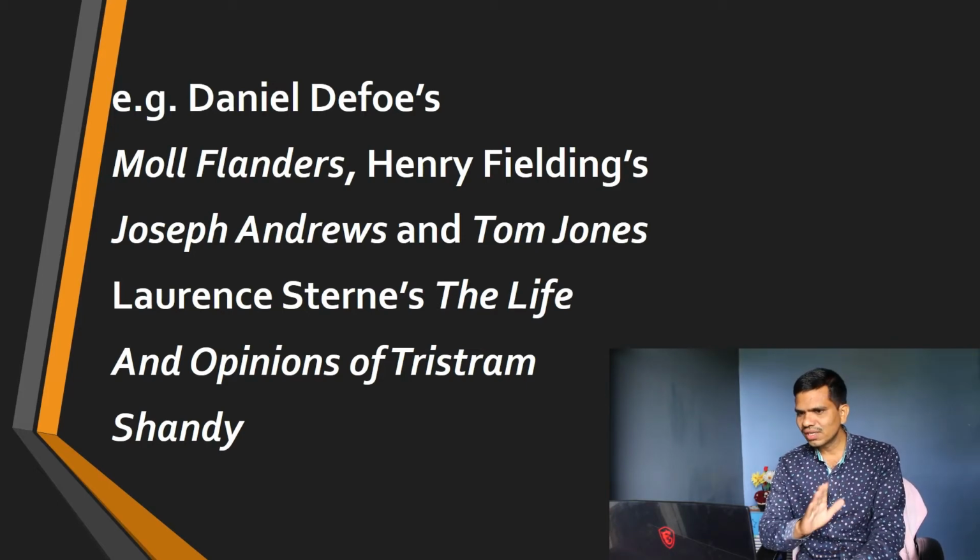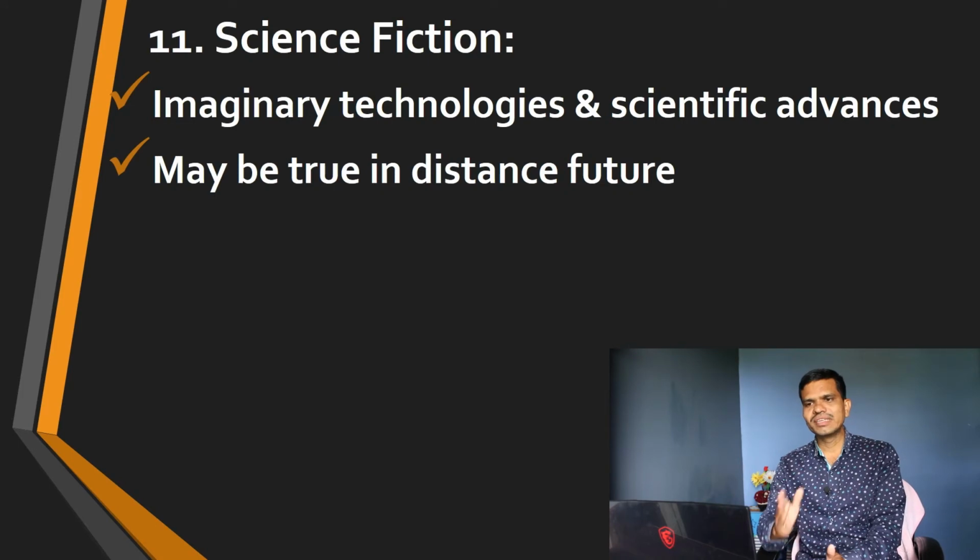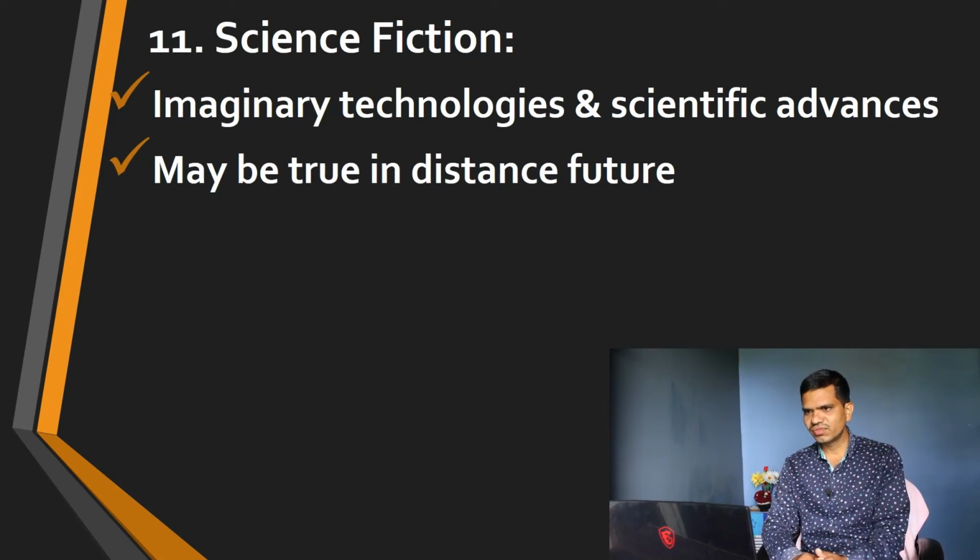Of Laurence Sterne's we have The Life and Opinions of Tristram Shandy, which is famous simply as Tristram Shandy, and it is composed in second person point of view. Very complex narration is used in this Tristram Shandy, which is a picaresque novel. So the next type here we have is science fiction.